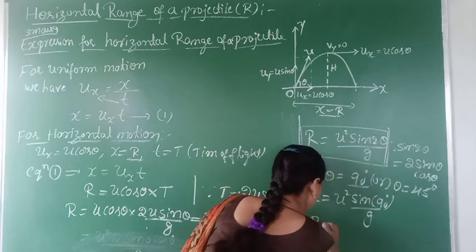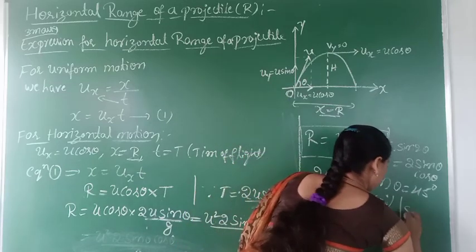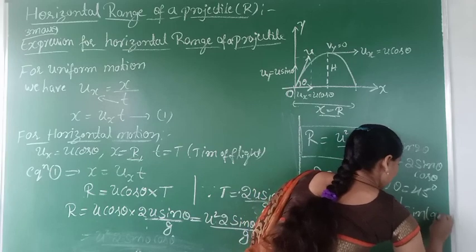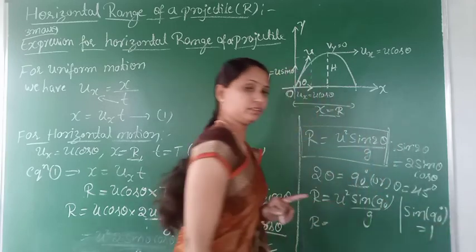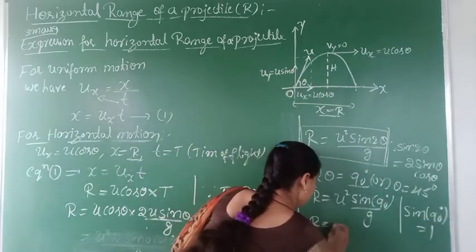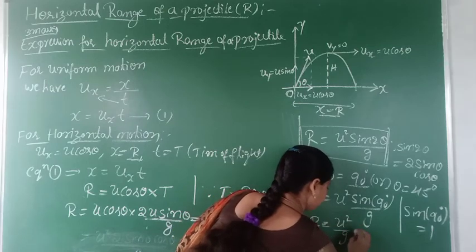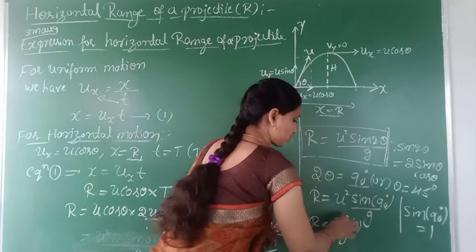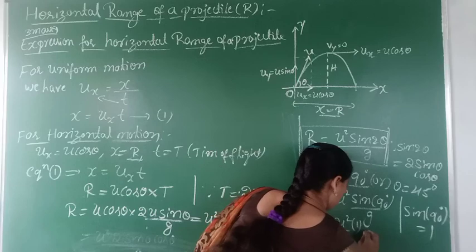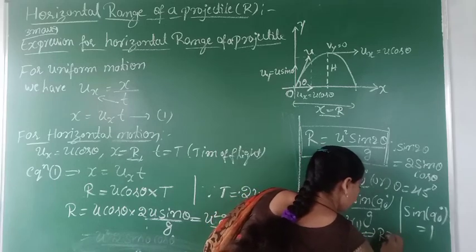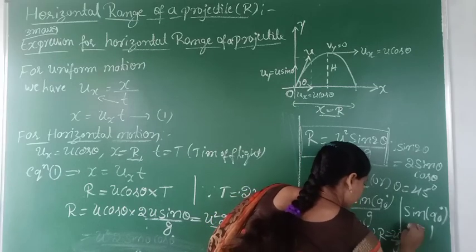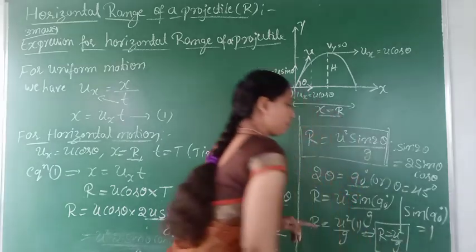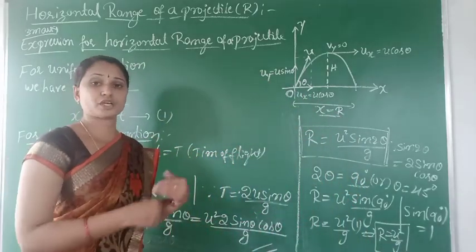From the basic trigonometric table, sin 90 degree value becomes 1 here. So now substitute here u square by g into 1. u square into 1 becomes u square. So R is equal to u square divided by g. This is the maximum horizontal range of projectile.